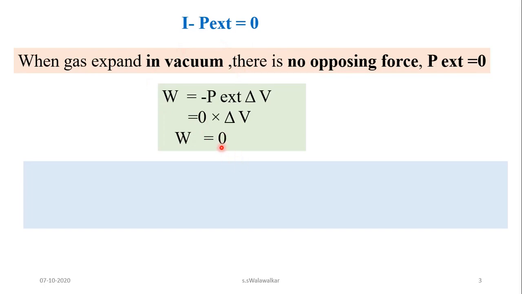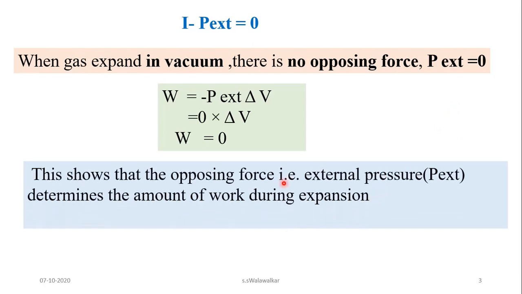This shows that the external pressure determines the amount of work done. If you go on increasing the external pressure, that is the opposing force, then work will be done by the system. That means the opposing force, or external pressure, determines the amount of work during expansion or compression of a gas.